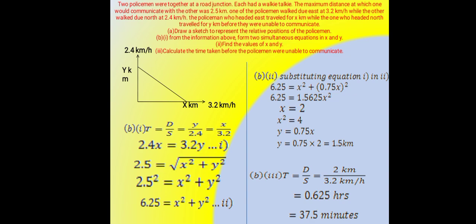The policeman who headed east traveled for X kilometers while the one who headed north traveled for Y kilometers before they were unable to communicate. A. Draw a sketch to represent the relative position of the policemen. B1. From the information above, form two simultaneous equations in X and Y. B2. Find the values of X and Y. B3. Calculate the time taken before the policemen were unable to communicate.